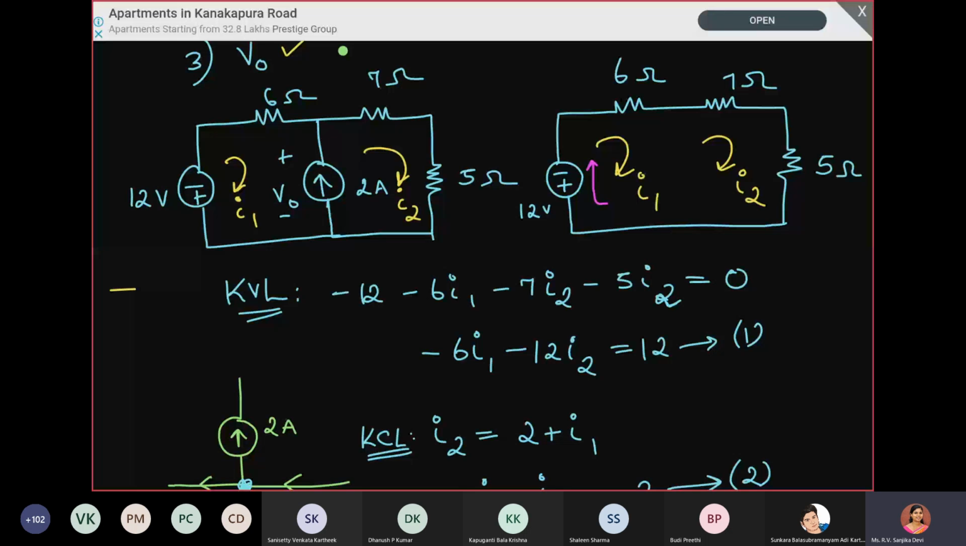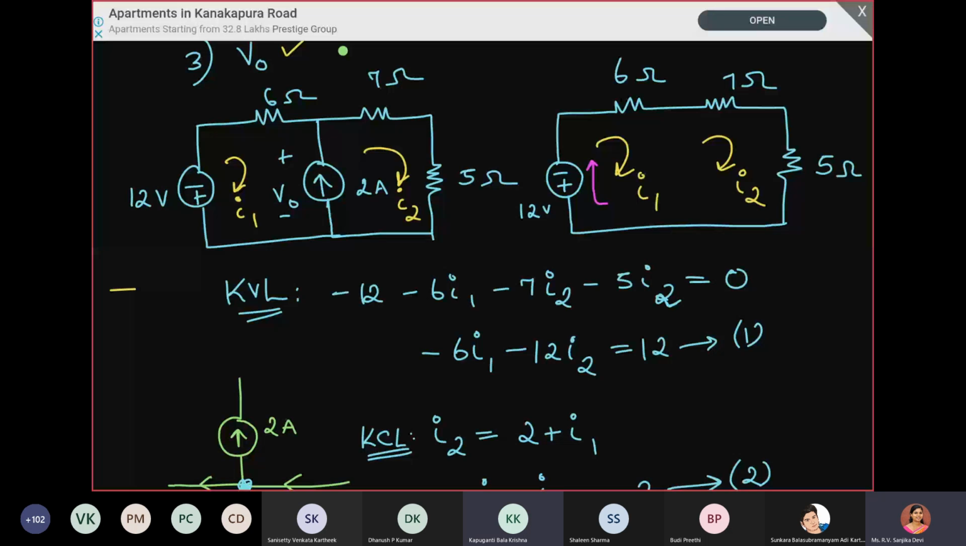You see here this V0. V0 is the voltage across this 2 ampere current source. Since we do not know the internal resistance of this current source, we cannot compute V0 directly from the 2 ampere current. However, using the concept of parallel combination, if elements are in parallel, they have the same voltage across them. This 2 ampere current source is exactly parallel to the series combination of 7 ohm and 5 ohm.